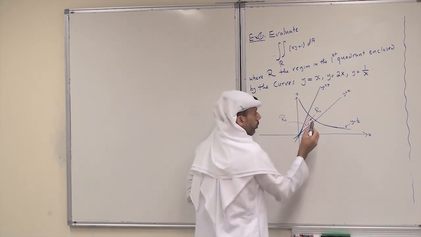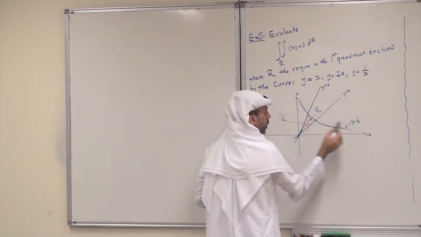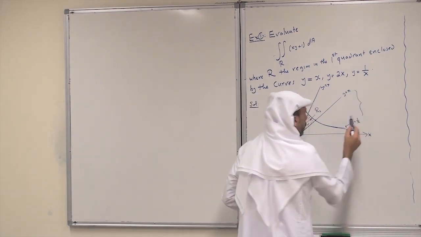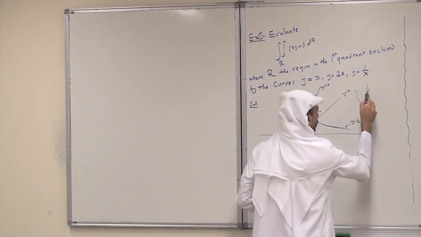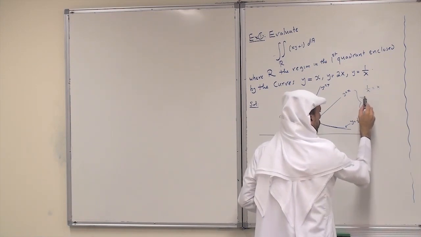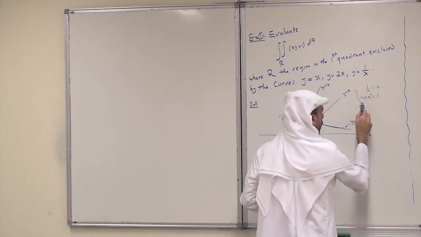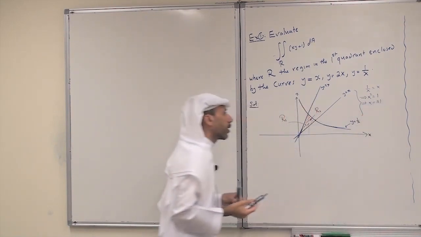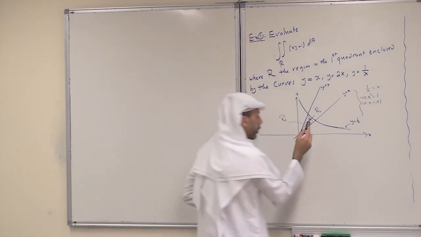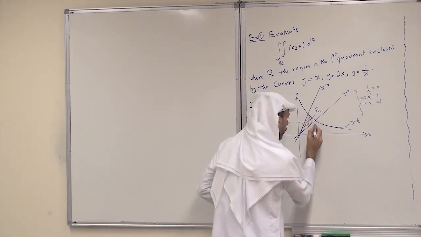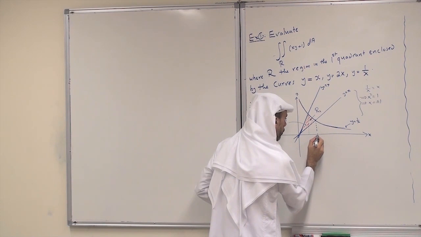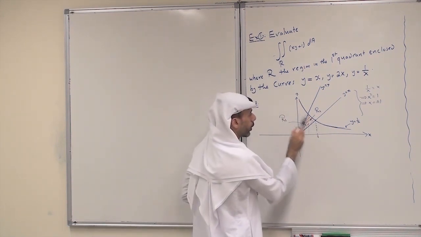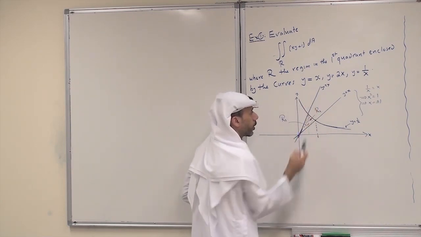Between the curve y equals x and the curve y equals 1 over x, the point of intersection is 1 over x equals x, which implies x squared equals 1, and hence x equals plus or minus 1. But in the first quadrant, we just take x equals 1. Also, we have another point of intersection between the curve y equals 1 over x and y equals 2x.